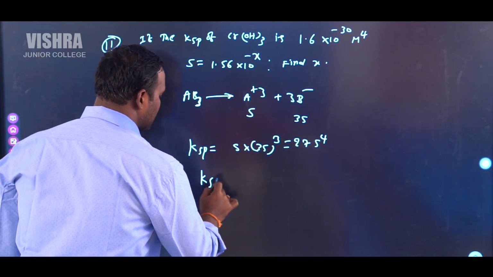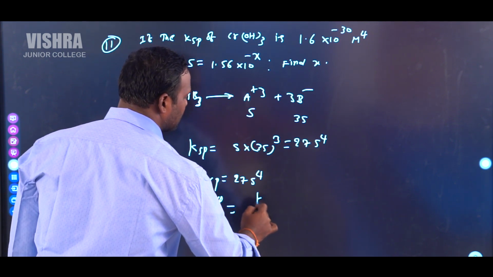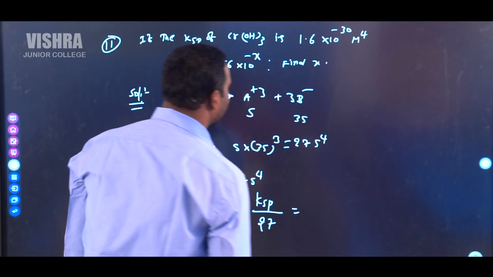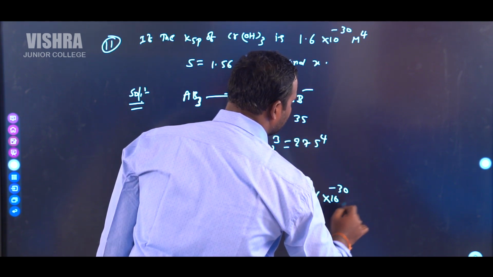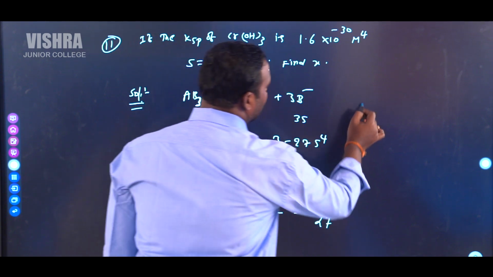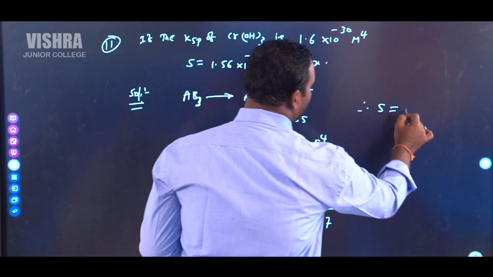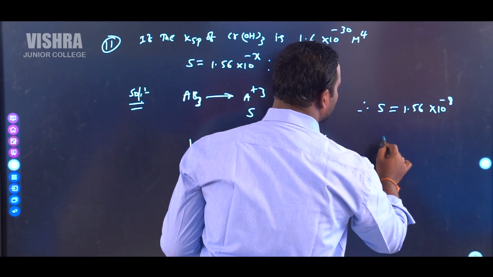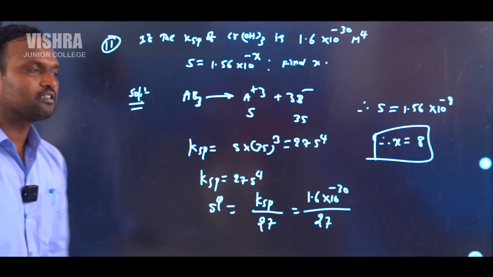So S power 4 is equal to Ksp by 27, that is 1.6 into 10 power minus 30 by 27. If you solve this, we will get S equal to 1.56 into 10 power minus 8. Therefore x is equal to 8. That is the correct answer in this case.